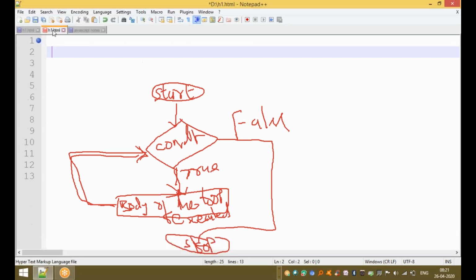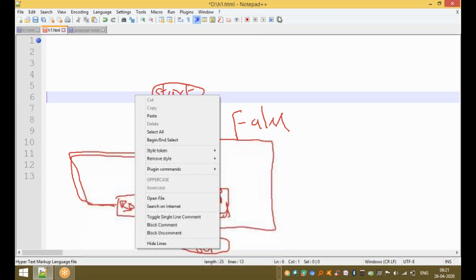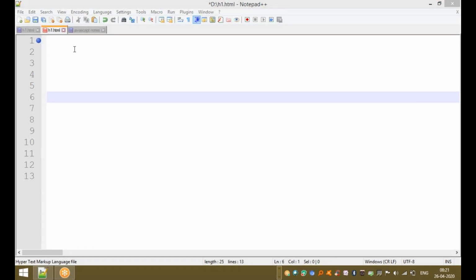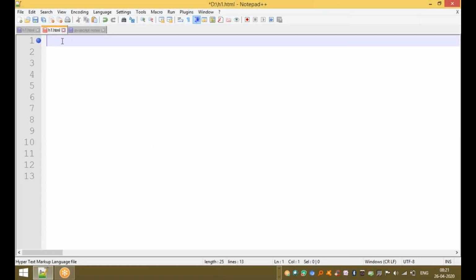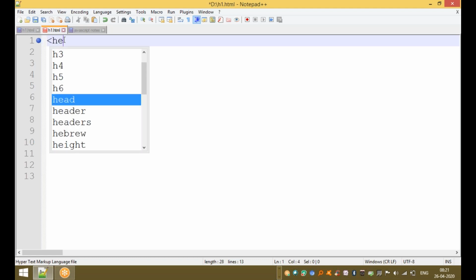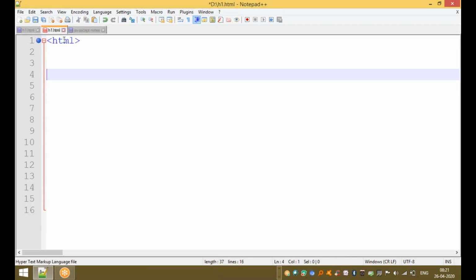Now let's go to executing a program with a simple example. How do we write a program to print the numbers 1 to 10 in JavaScript? For example, head, HTML, begin brackets.